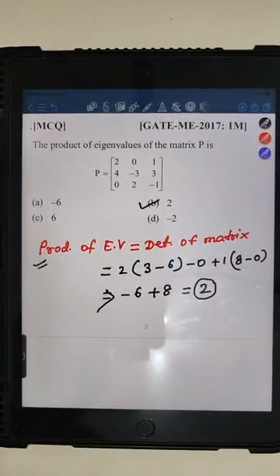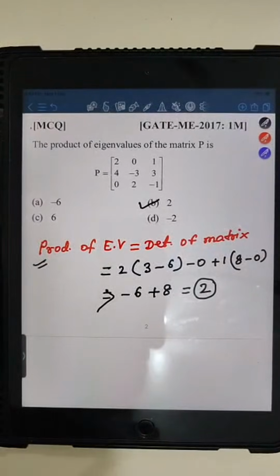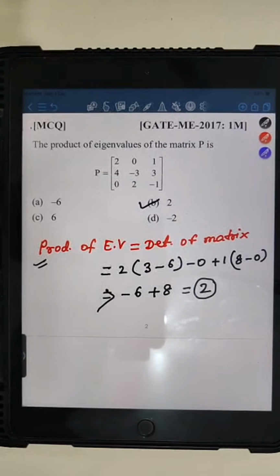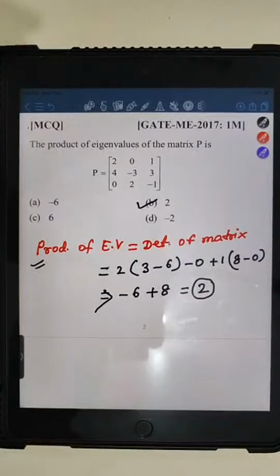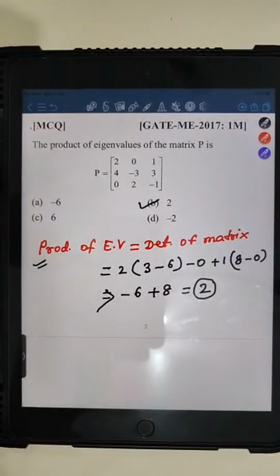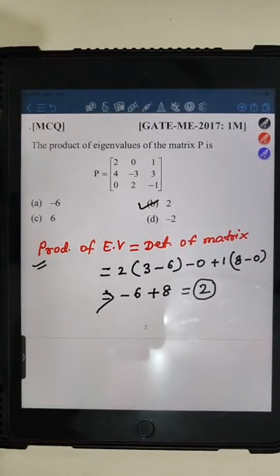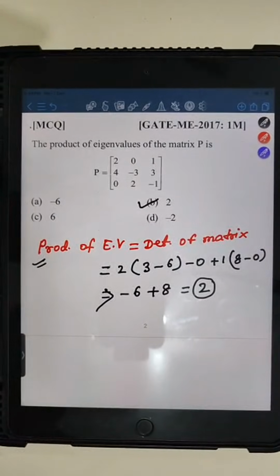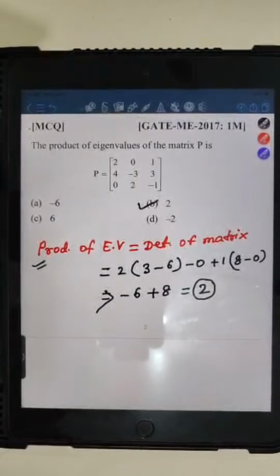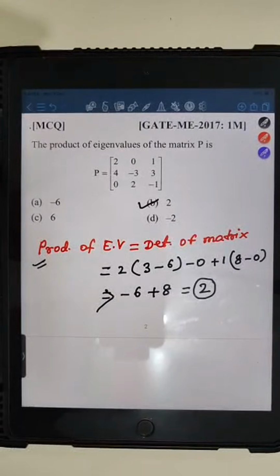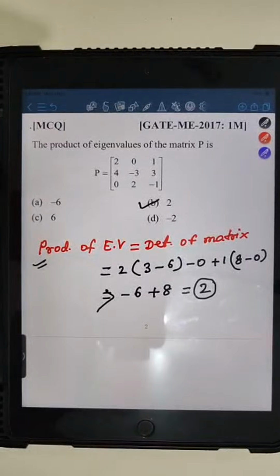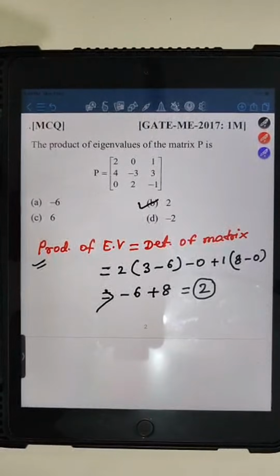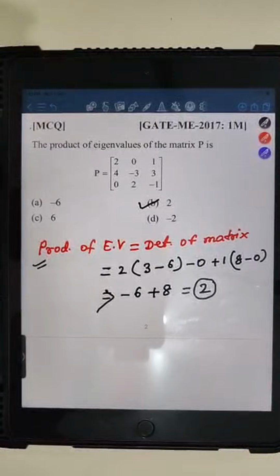Okay, can we move to the next question? You can let me know in the comment box if you have any doubt in this particular question. I will elaborate once more. Okay, I think everyone has solved this question. If everyone is okay with this question, can we move to the next question?